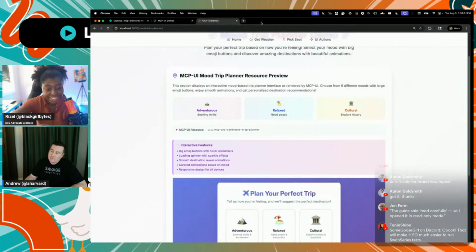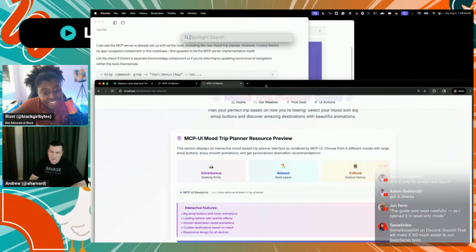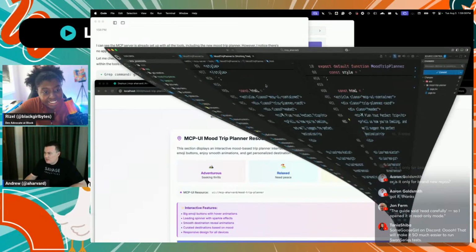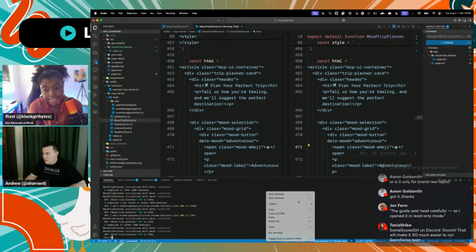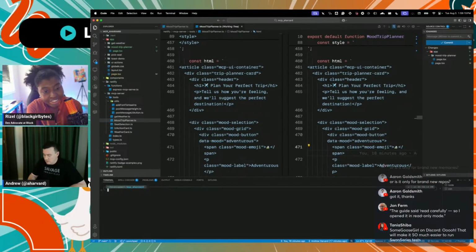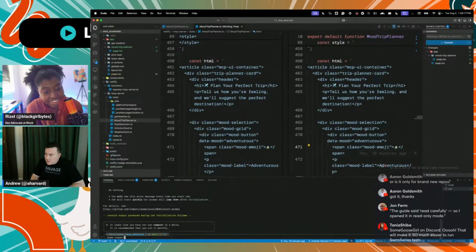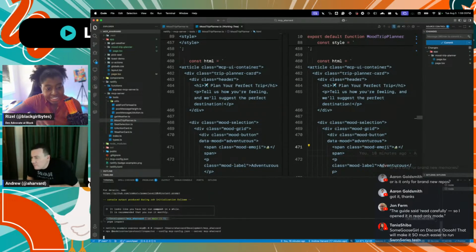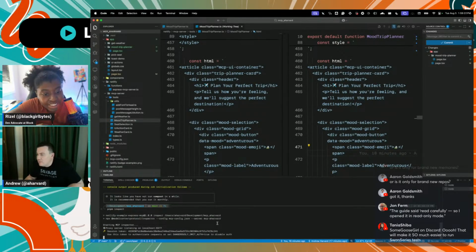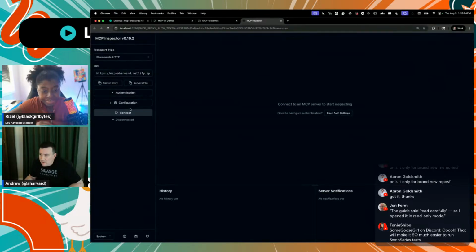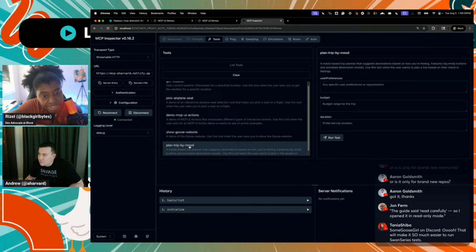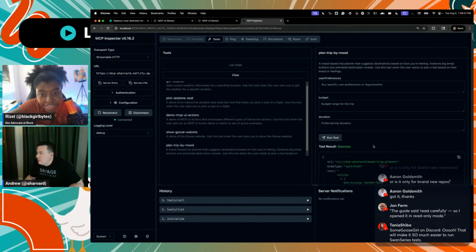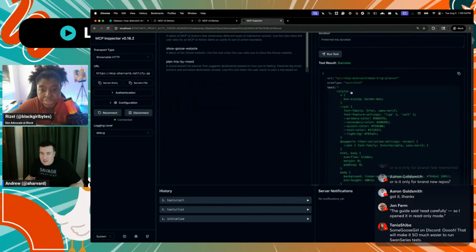I believe that the authors of MCP UI are working on improving this thing with the Model Context Protocol Inspector, which I'm not sure if anyone's familiar with. I have it hooked up locally, so if I run pnpm inspect, this will open up the MCP Inspector tool. Because MCP UI is so new, you will be able to see my tools in here, like the one we just created, plan trip by mood. We can run the tool and see what data it returns.